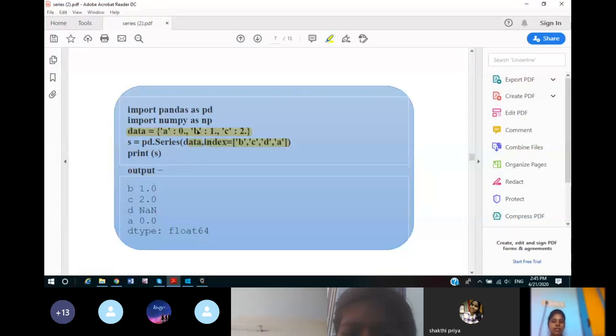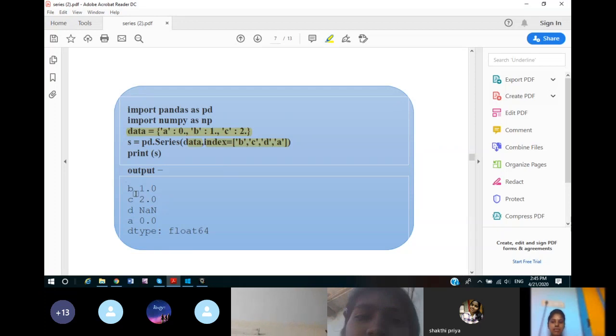If we had not given indexes, the indexes would be A, B, C. But since we have mentioned indexes B, C, D, A, the series will not take the keys of the dictionary as indexes. It will have the indexes given in the series function. So B, C, D, A.